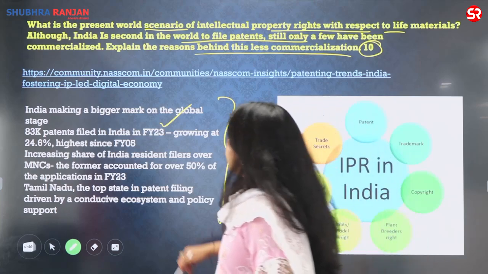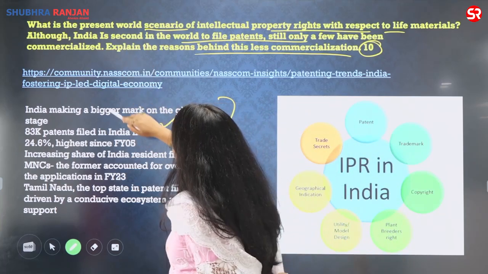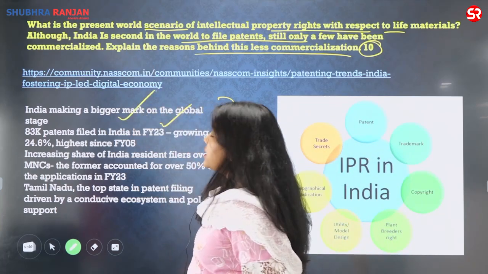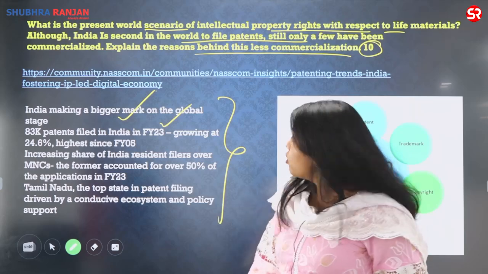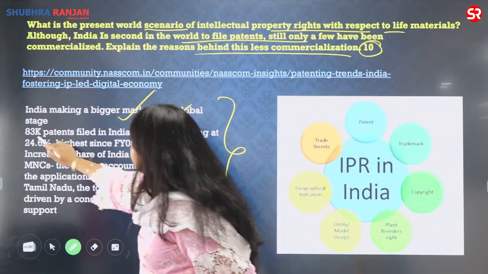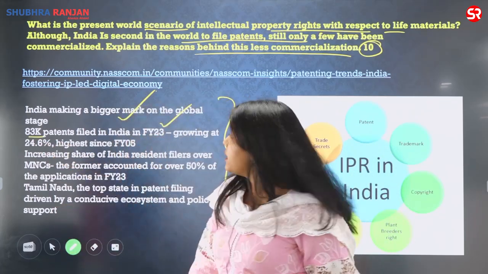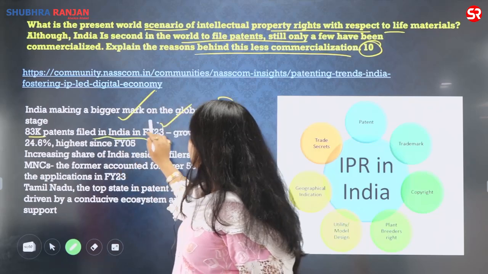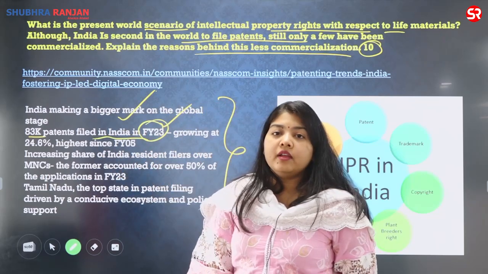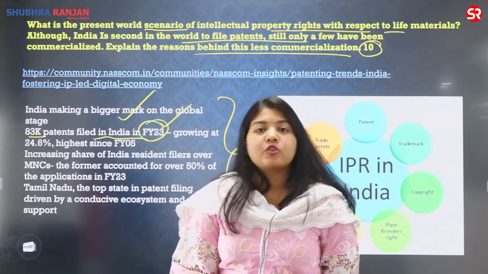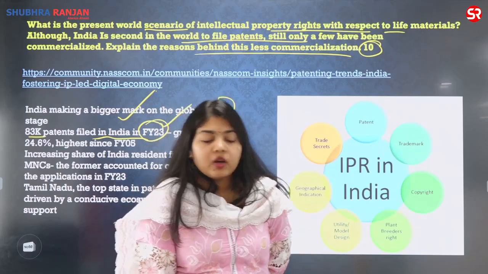So now, India has made a bigger mark on the global stage with 83,000 patents filed in India in financial year 2023. You can start with this introduction also. बहुत शानदार introduction होगा.